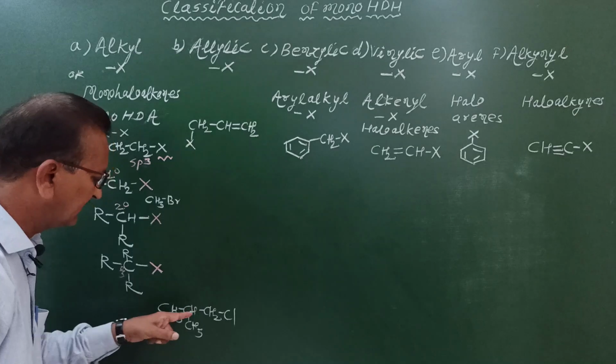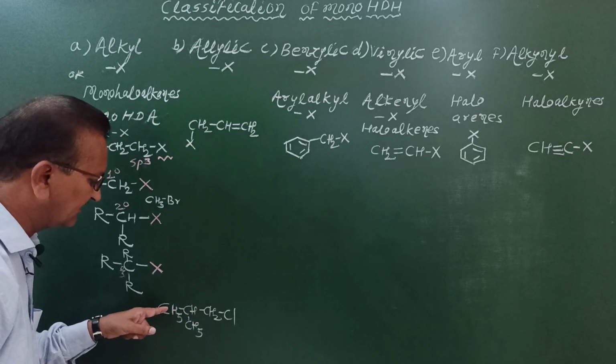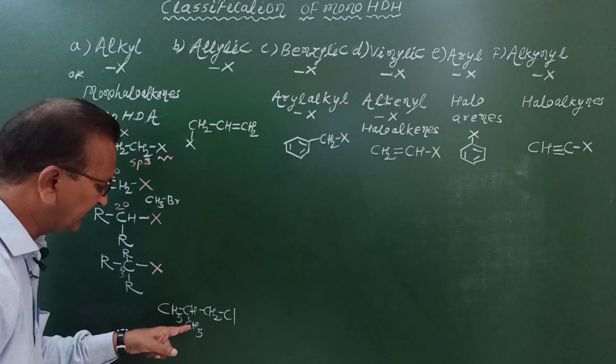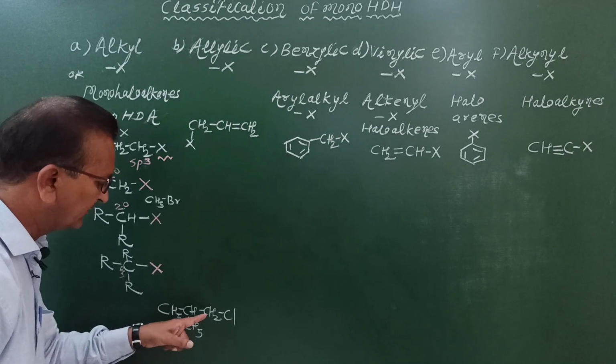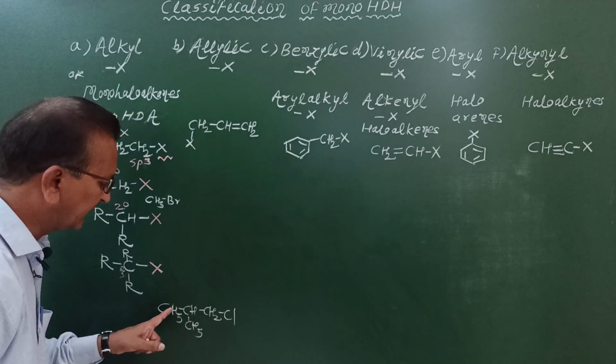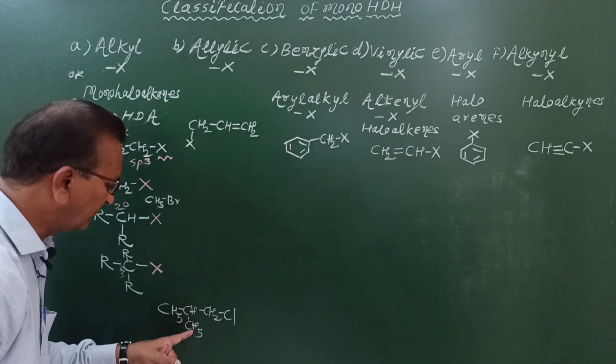1-chloro-2-methyl propane. Since there are 3 carbon atoms in the chain, the parent alkane is propane, and 1 carbon is in a branch at carbon number 2, and the branch is a methyl group. Numbering is started from this carbon atom: 1, 2, 3, 1-chloro-2-methyl propane.